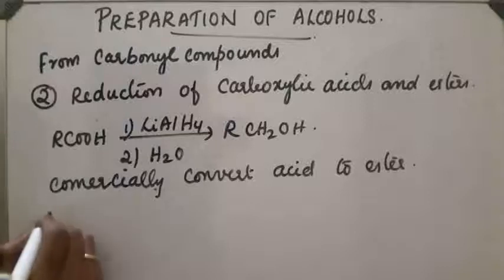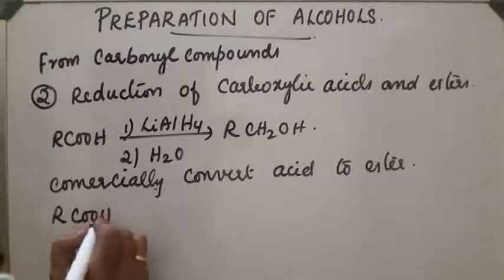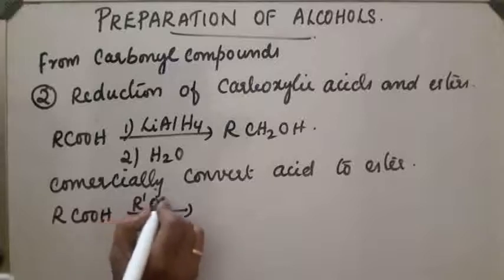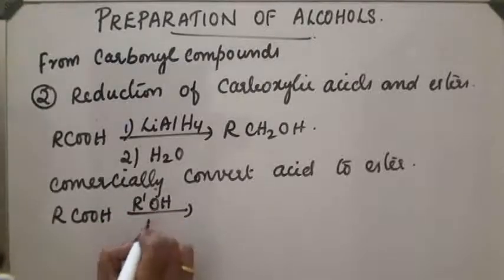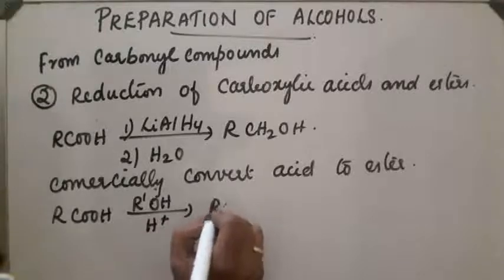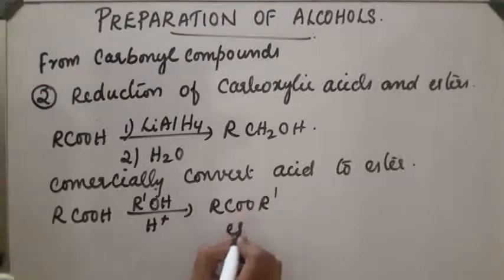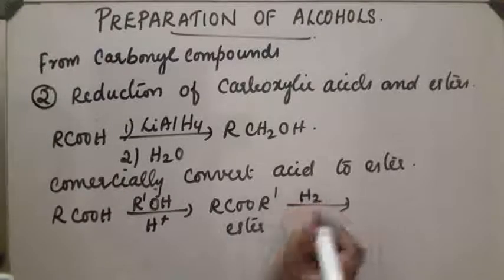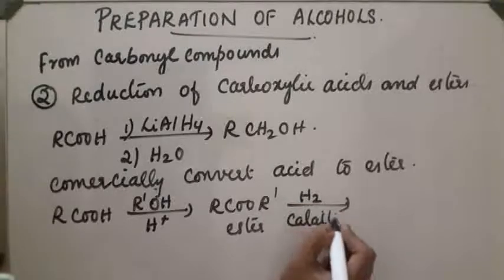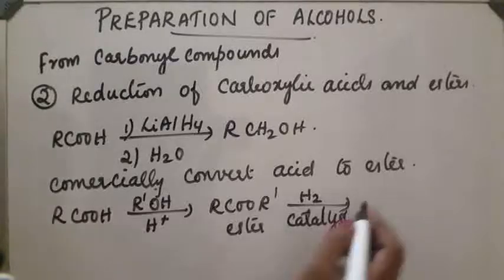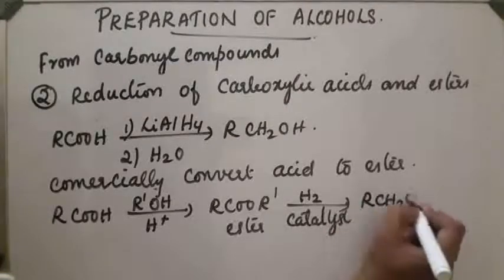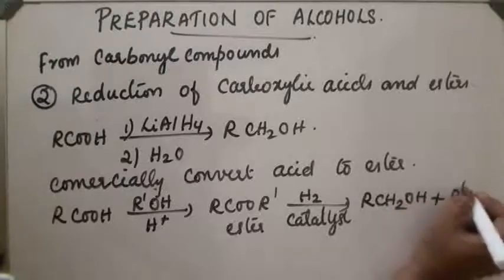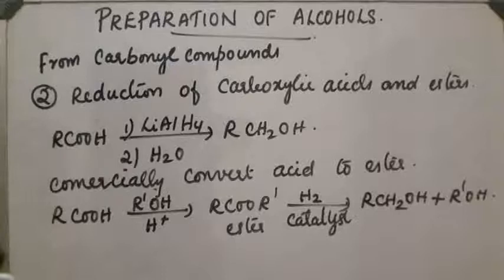Let us take the process. RCOOH first gets converted into RCOOR dash, the ester. This on catalytic hydrogenation gets converted into RCH2OH plus R dash OH. So commercially we can prepare alcohol like this from acids.